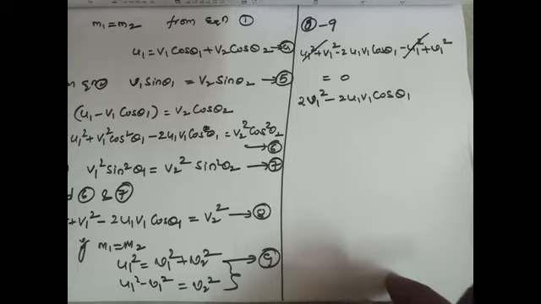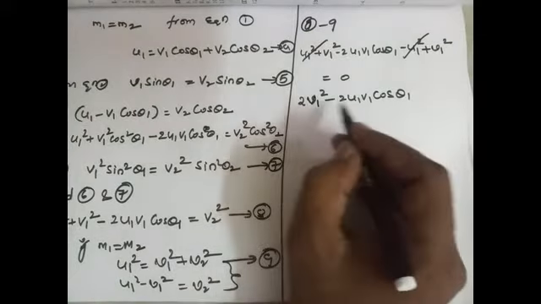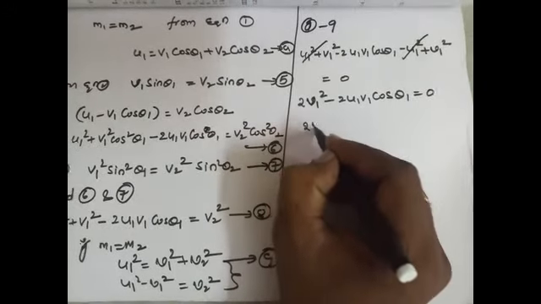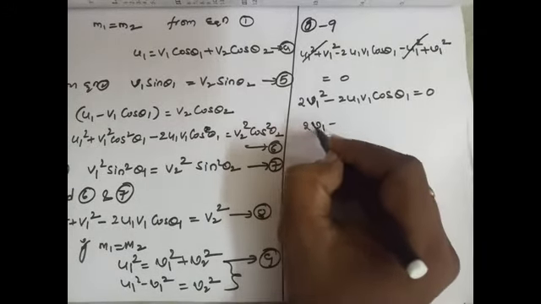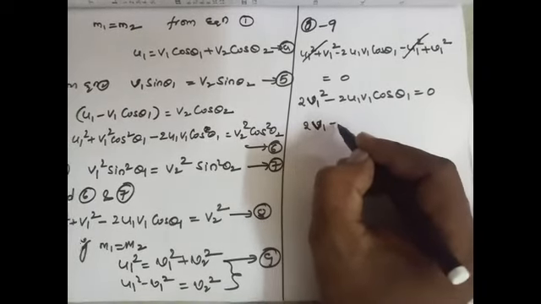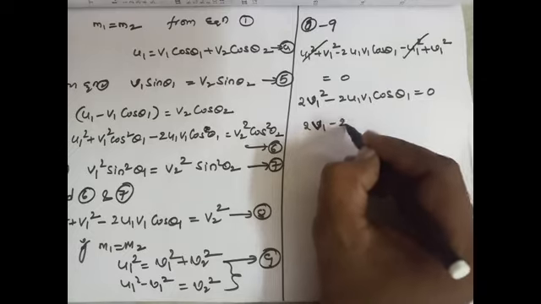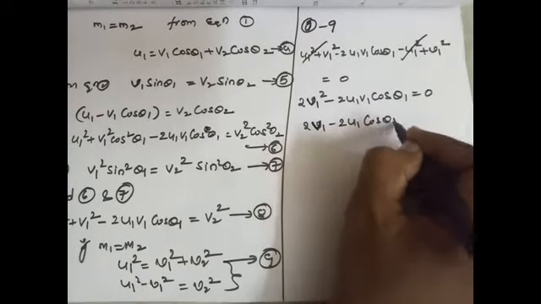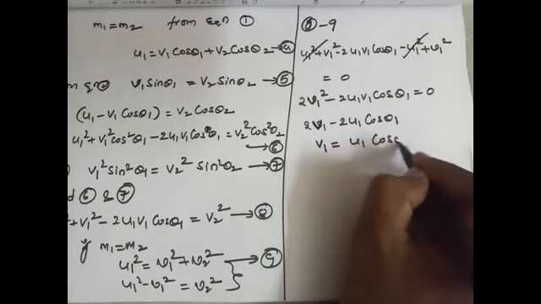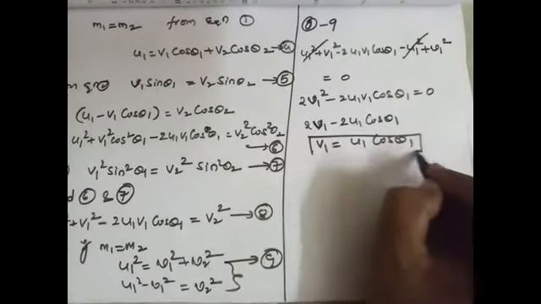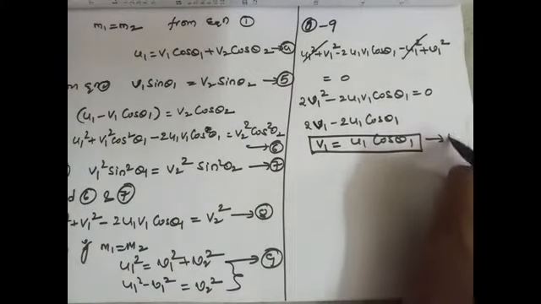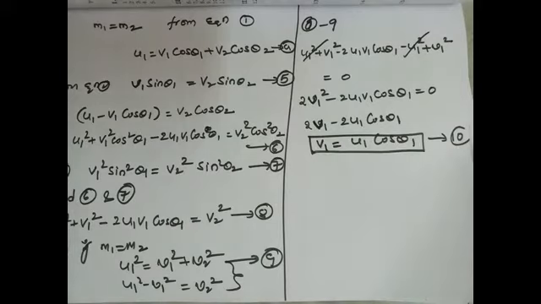Let us take v1 common, and 2 also common, so 2v1 times v1 minus u1 cos theta 1 equals 0. From this one, v1 is equal to u1 cos theta 1. v1 is equal to u1 cos theta 1. So assume this is equation number 10.